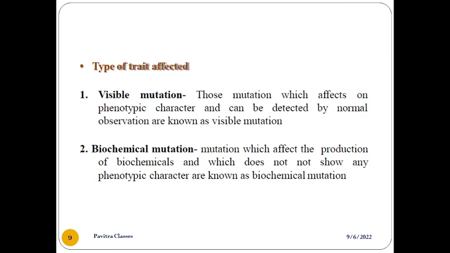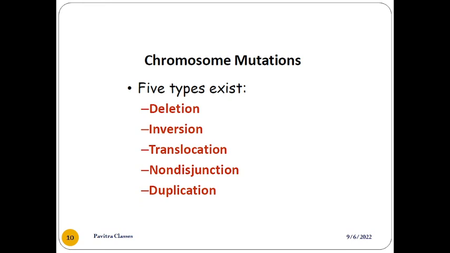Types of traits affected. Next, the classification is based on the trait affected: visible and biochemical. Visible mutations affect phenotypic characters that you can observe with the eye in normal observation. If the characters can be seen visually, it is called a visible mutation. Biochemical mutation affects the production of biochemical products and does not show any phenotypic or visible character, but biochemically the mutation affects the characters of the individual. Next type is the chromosomal mutation.